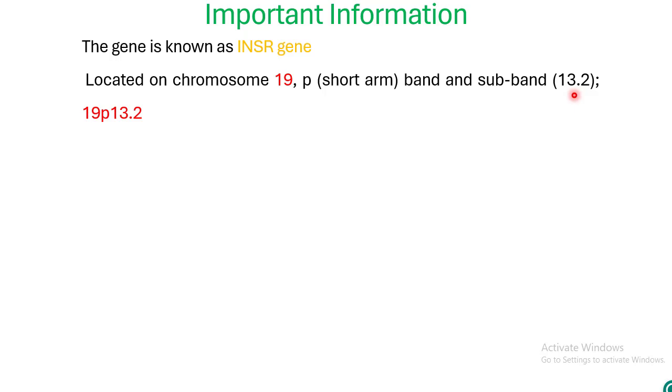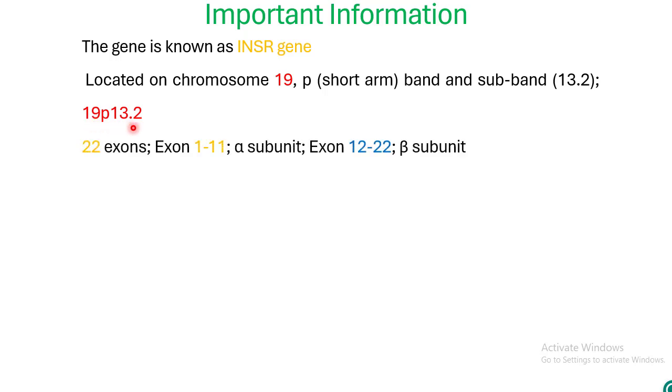So you can write the locus of the insulin receptor gene as 19p13.2. This particular gene has 22 exons. Exons 1 to 11 code for the alpha subunit, and exons 12 to 22 code for the beta subunit of the receptor.